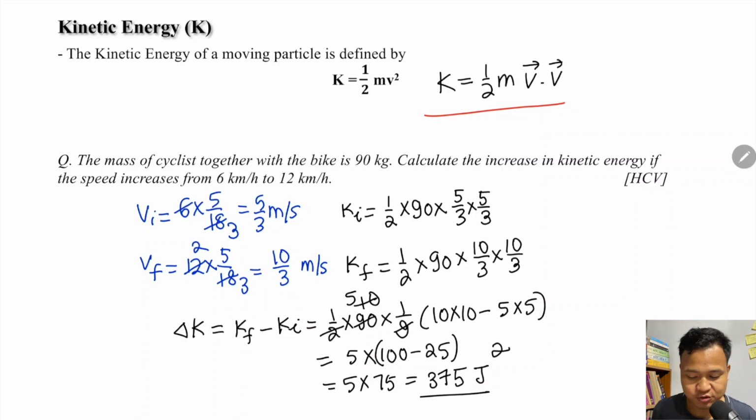The unit of energy is joules; you can remember that unit of energy is joules, and work done is also in joules. So in simple terms, if an object is moving with some speed, then the kinetic energy is half mv square.